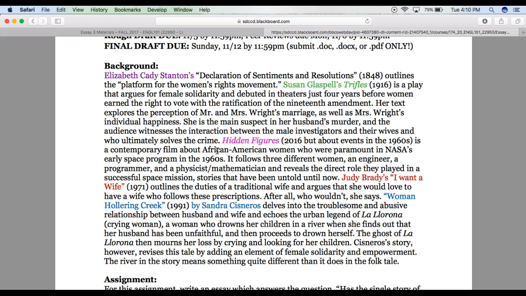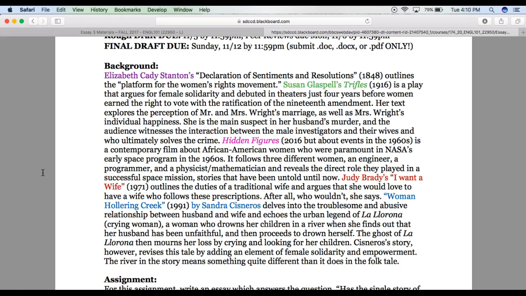Hidden Figures, a film released in 2016 but about events in the 1960s, is a contemporary film about African American women who were paramount in NASA's early space program in the 60s. It follows 3 different women, an engineer, a programmer, and a physicist mathematician, and reveals the direct role they played in a successful space mission, stories that have been untold until now. Judy Brady's I Want a Wife outlines the duties of a traditional wife and argues that she would love to have a wife who follows these prescriptions. After all, who wouldn't, she says.